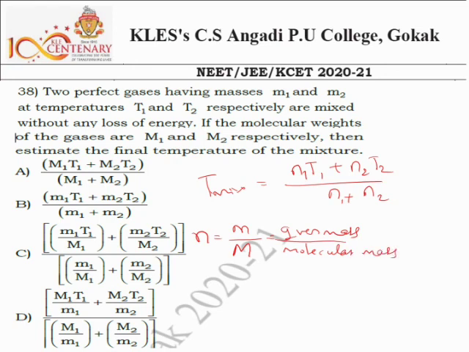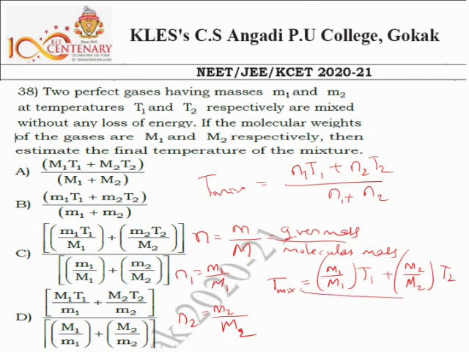For N1, I can write the mass of the first sample divided by the molar mass of the first gas, and N2 is the mass of the second sample divided by its molar mass M2. Substituting these values, T of mixture is equal to small m1 divided by capital M1 into T1, plus small m2 divided by capital M2 into T2, divided by m1 by capital M1 plus m2 by capital M2.